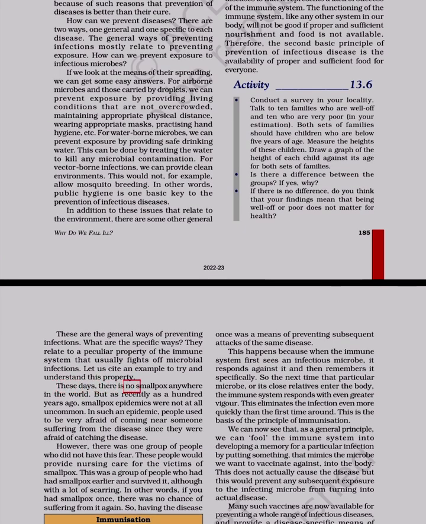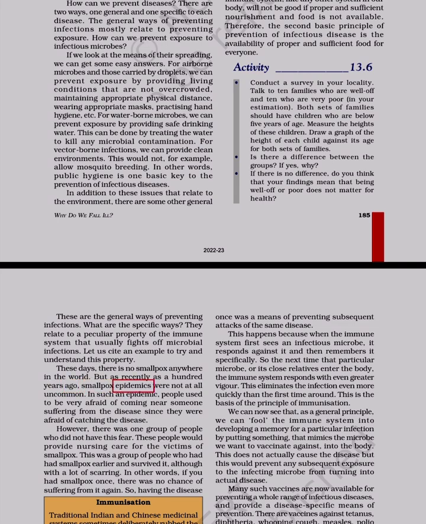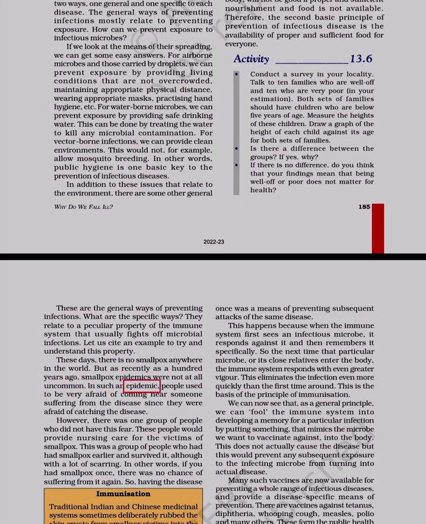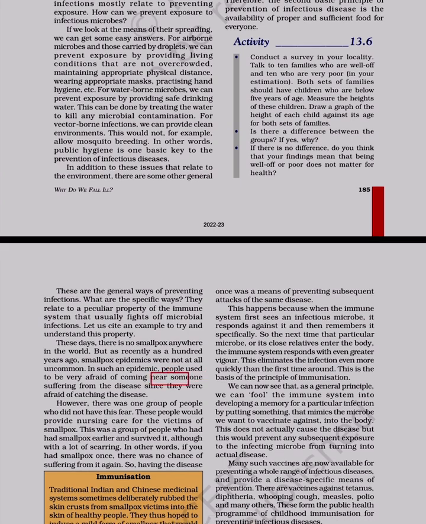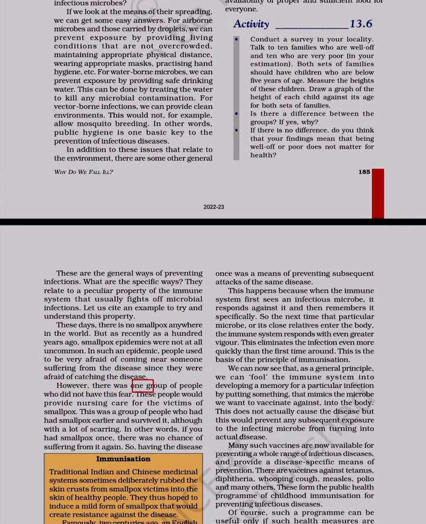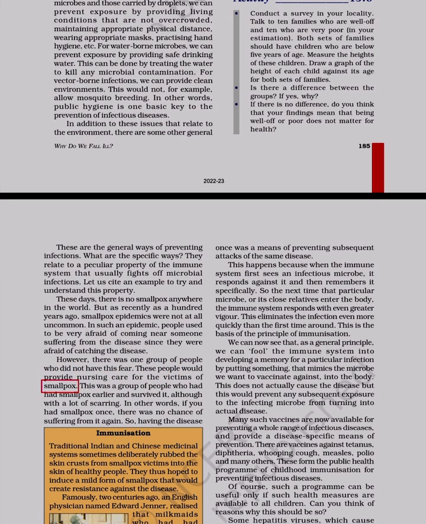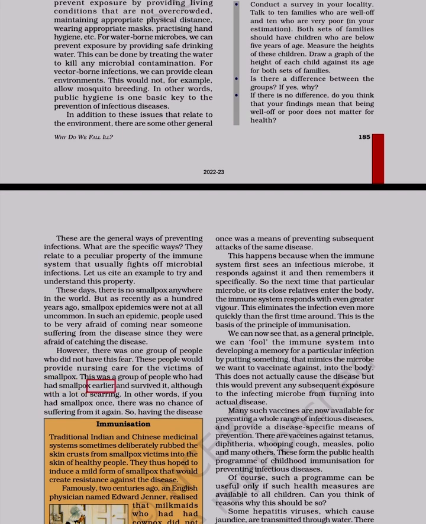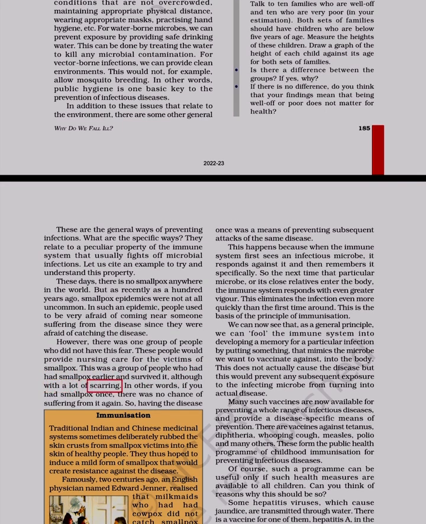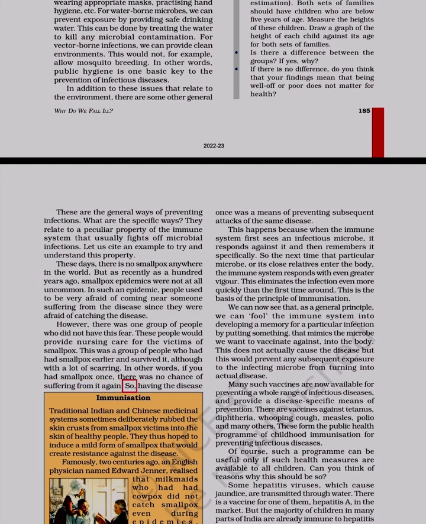These days, there is no smallpox anywhere in the world, but as recently as 100 years ago, smallpox epidemics were not at all uncommon. In such an epidemic, people used to be very afraid of coming near someone suffering from the disease since they were afraid of catching the disease. However, there was one group of people who did not have this fear. These people would provide nursing care for the victims of smallpox. This was a group of people who had had smallpox earlier and survived it, although with a lot of scarring. In other words, if you had smallpox once, there was no chance of suffering from it again. So, having the disease once was a means of preventing subsequent attacks of the same disease.